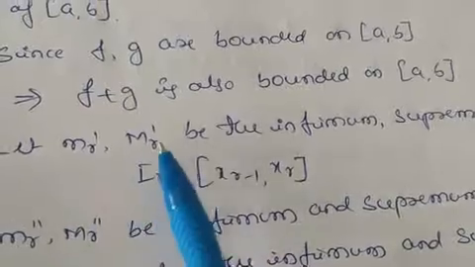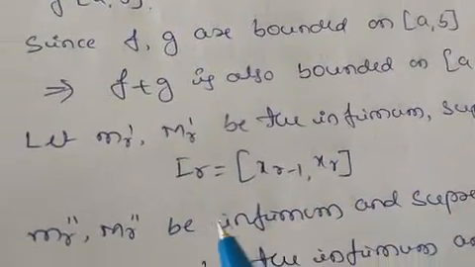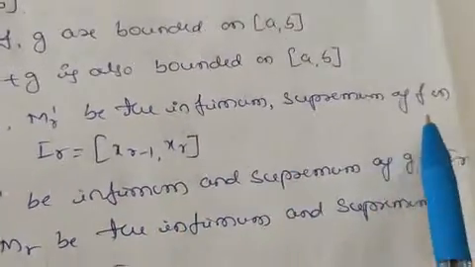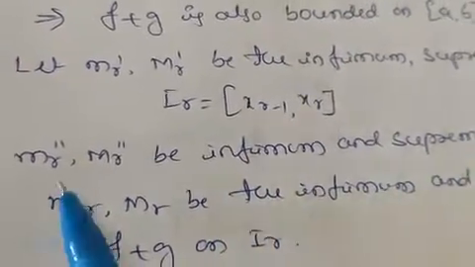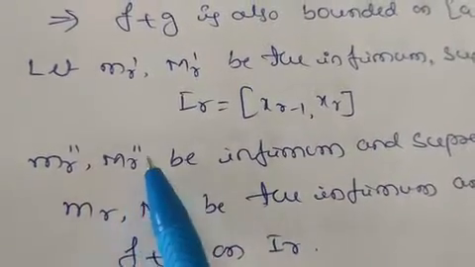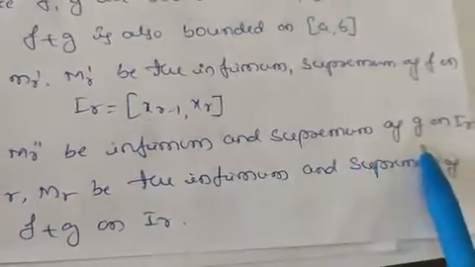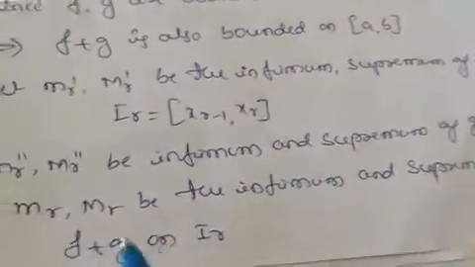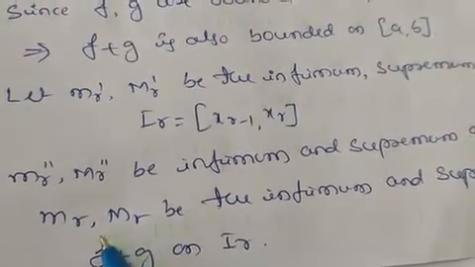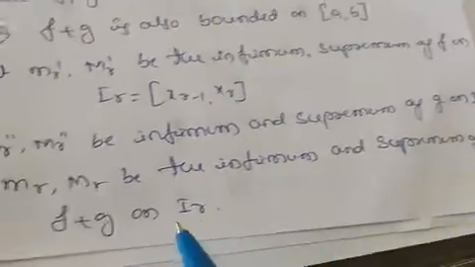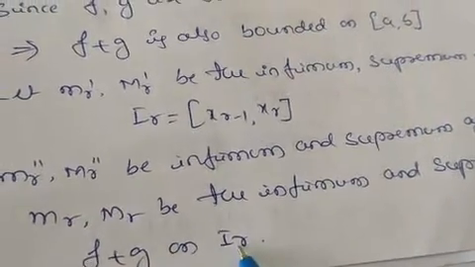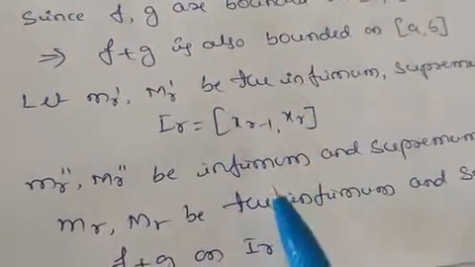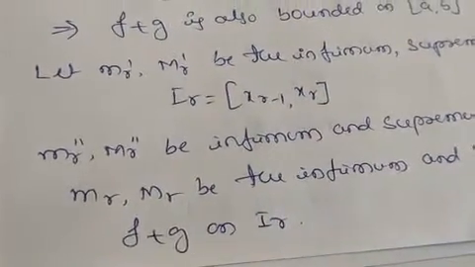We know supremum means maximum value, infimum means minimum value in this interval. So here this is about the function f. Similarly, we have one more function, so m_r'' and capital M_r'' be the infimum and supremum of g on I_r. Similarly, small m_r and capital M_r be the infimum and supremum of the function f+g on I_r. So here we have categorized this as for the function f, for the function g, and for the function f+g.